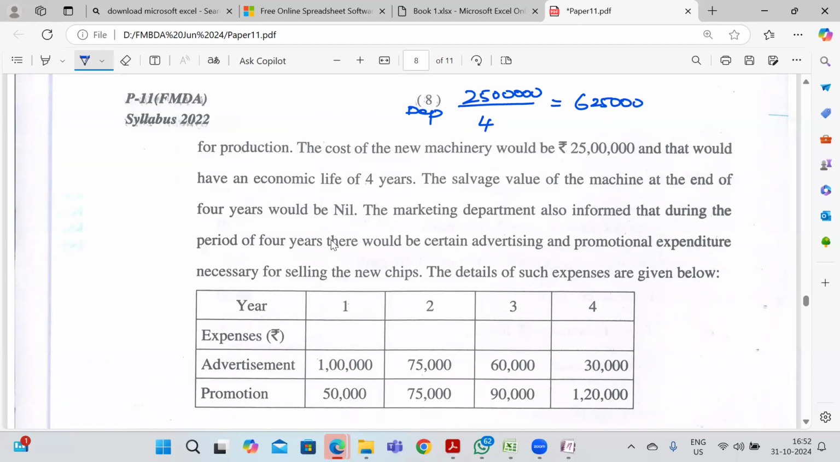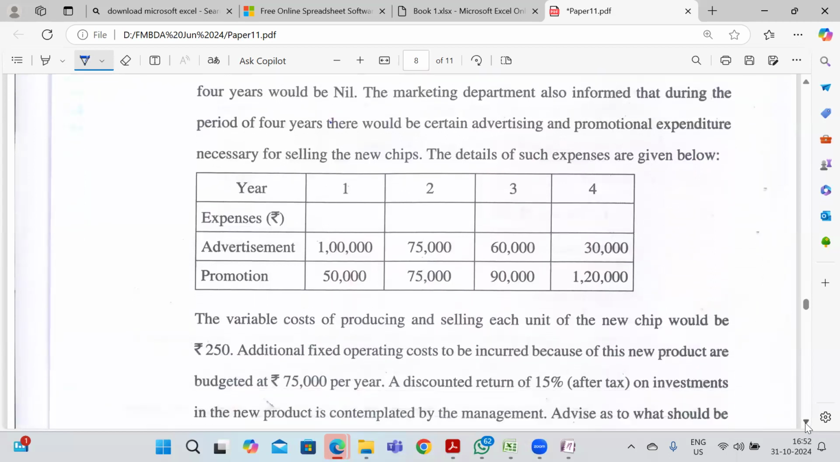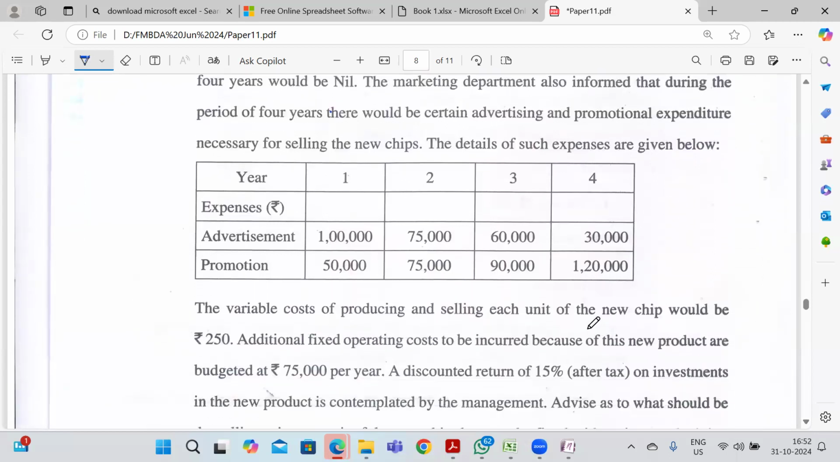The marketing department also informed that during the period of 4 years, there would be certain advertising and promotional expenses necessary for selling the new chip. So for this particular chip, we are going to incur this additional advertisement and promotion. They have given for 4 years, year 1, year 2, year 3, and 4. The variable cost of producing and selling each unit of the new chip would be 250. Additional fixed operating costs to be incurred because of this new product are budgeted at 75,000 per year.